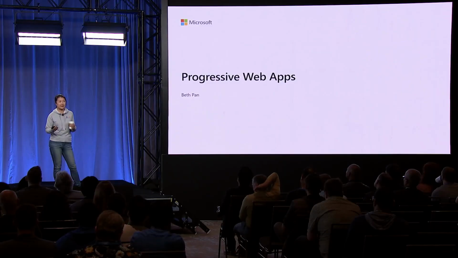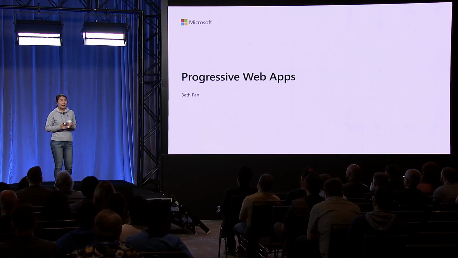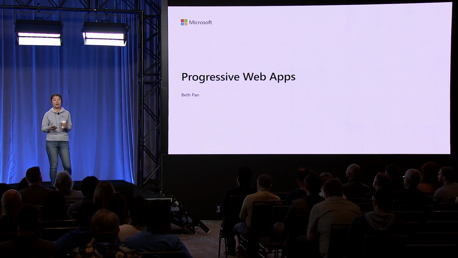So let's talk about what progressive web apps are. So we just said that progressive web apps combine the best of both worlds, right? But what sets them apart from a traditional web app is that they use web technologies, but you can also install these apps on your devices across platforms from a single code base. And the best part about the native side is that before progressive web apps, there weren't a lot of options for you to reach the native platform from the web platform. Now you can. You can do things like notifications, background sync, stuff like that.